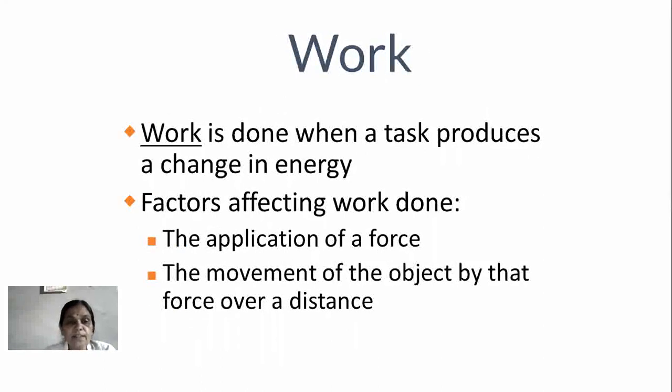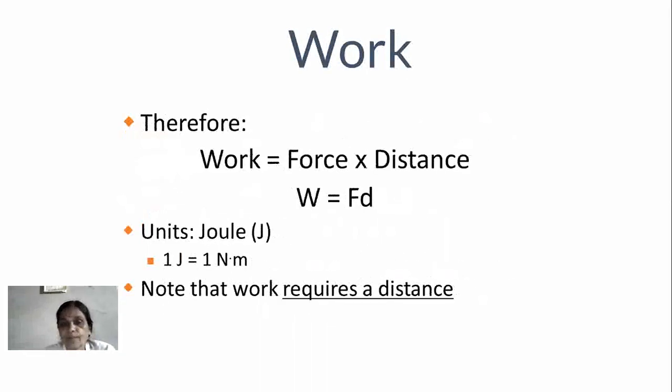The next concept is work done. Work is done when a task produces a change in energy. It is the correlation between energy and work. Work and energy are correlated with one another. Now the factors affecting work done are the application of a force on a particular object and the movement of the object by that force over a distance. That makes the idea of work clear.